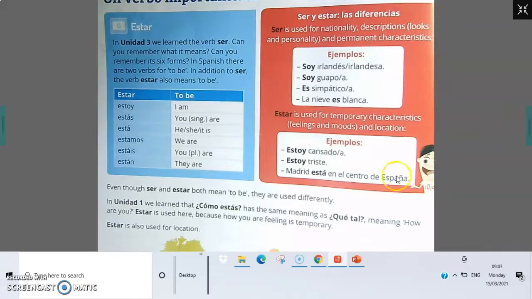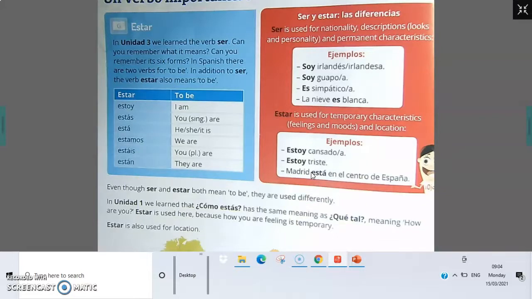The only one that doesn't change here that sometimes is tricky is location. Like for this one here, Madrid está en el centro de España. Madrid is in the middle of Spain. That's never going to change, because that's the one that catches you out a little bit about this idea of temporary. This is to do with location, where things are, okay? For instance, Donegal está en el noroeste de Irlanda. Donegal is in the northwest of Ireland, okay? Noroeste, okay?